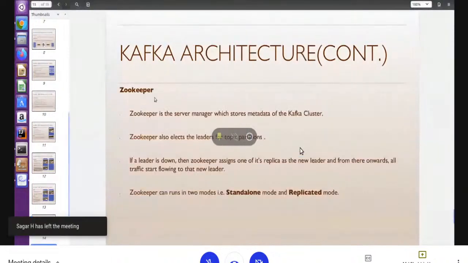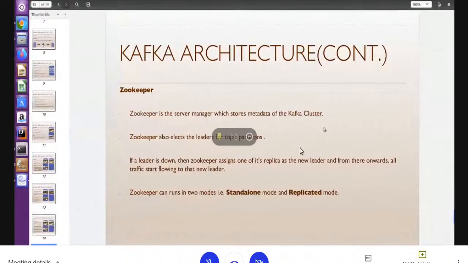Now here we know the Zookeeper is like a server manager which stores metadata of the Kafka cluster. Without Zookeeper, the Kafka cluster doesn't work. To start the Kafka cluster, we need to run Zookeeper first, right? And Zookeeper also has the responsibility to elect the leader of a topic partition. Who will be the leader?